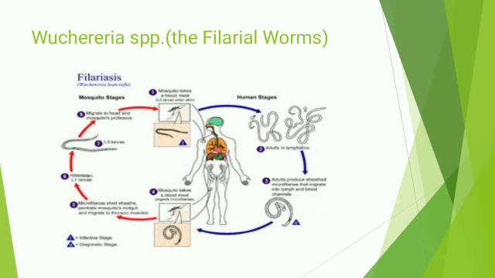The last one is Wuchereria. These are called the filarial worms. In tropical countries, 250 million humans are infected with filarial worms. The Latin word filum means thread, meaning they are thread-like worms. Examples of human filarial worms are Wuchereria bancrofti and Brugia malayi. They are elongated, thread-like nematodes that live in the lymphatic system.